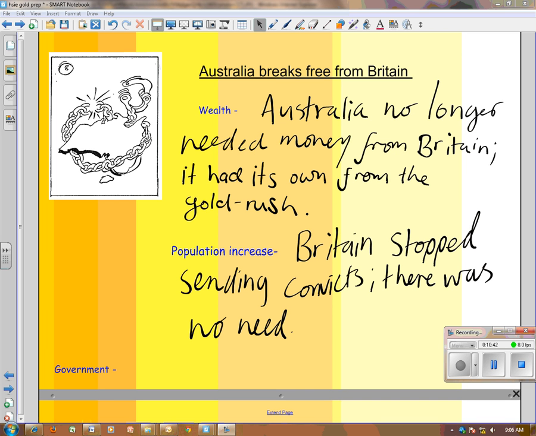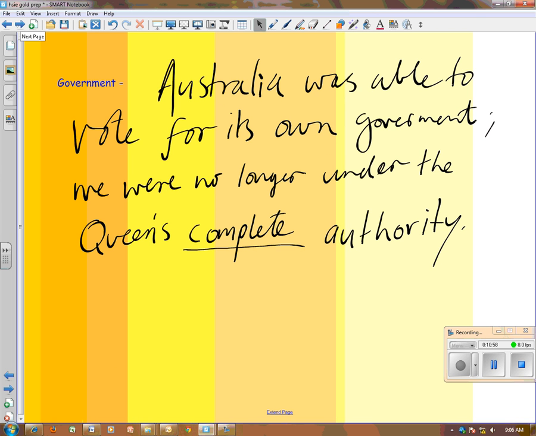The second reason was population increase. Britain stopped sending convicts over. There was no need. We had plenty of immigration happening by itself without Britain having to supply bodies to fill up Australia.